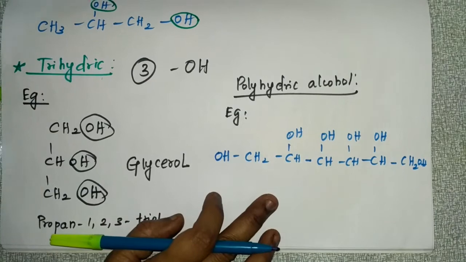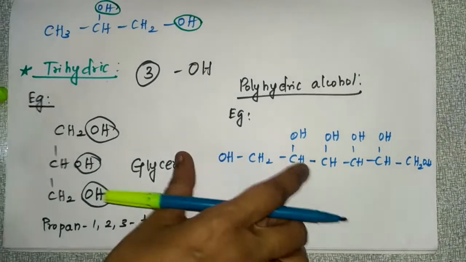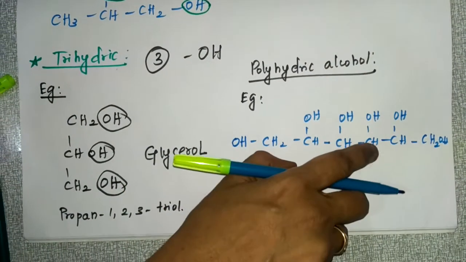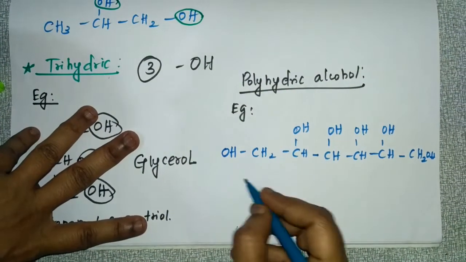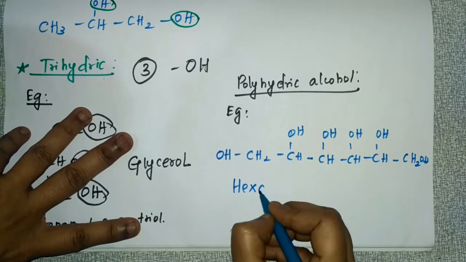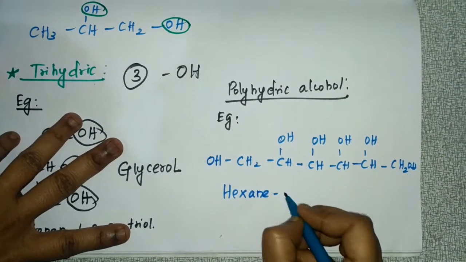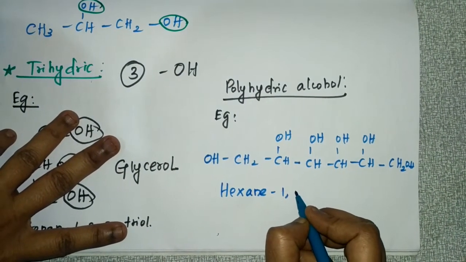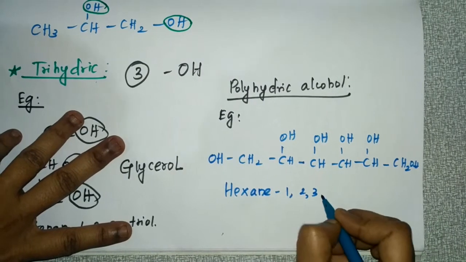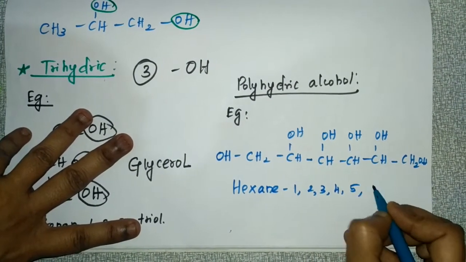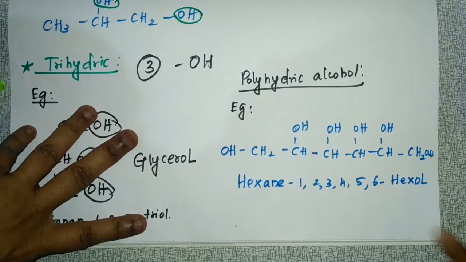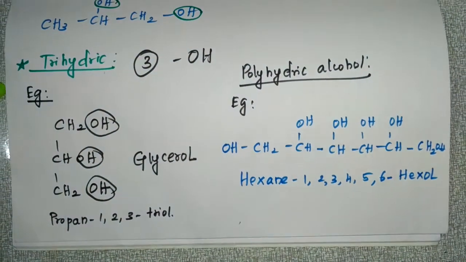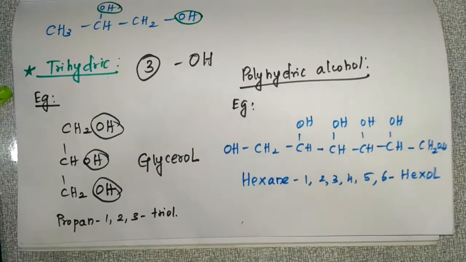And the name of this one: how many carbon atoms are there? 1, 2, 3, 4, 5, 6 carbon atoms are there. So you can write it as hexane 1, 2, 3, 4, 5, 6 hexol. Okay, so this is the name, an example for this polyhydric alcohol.